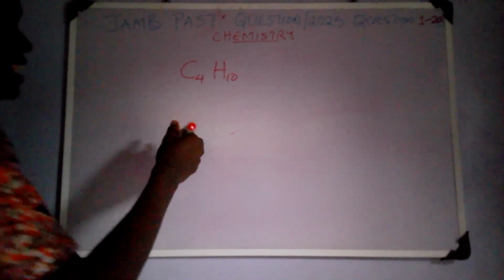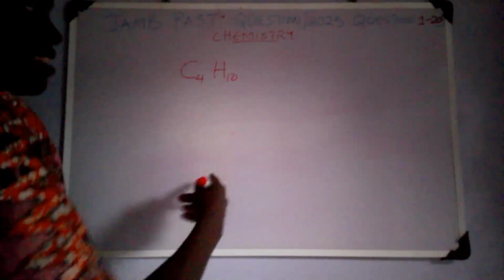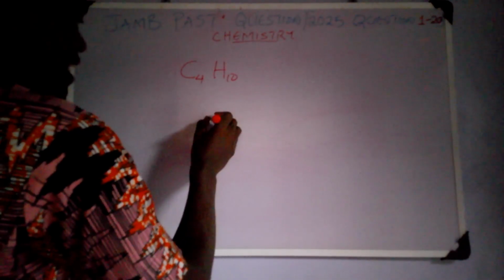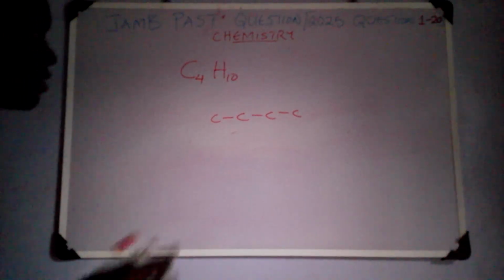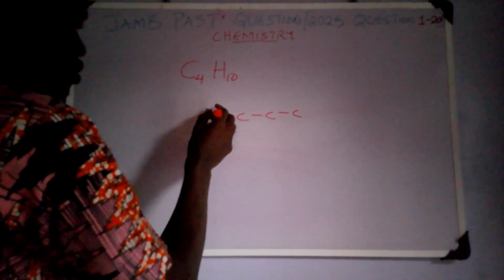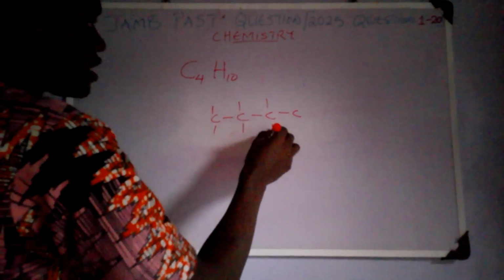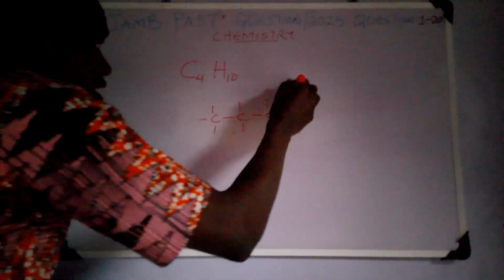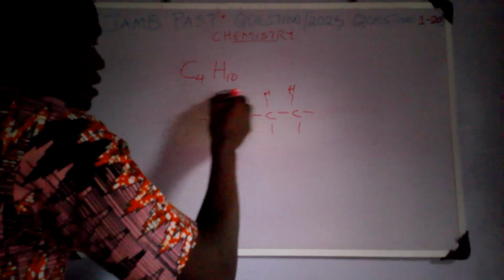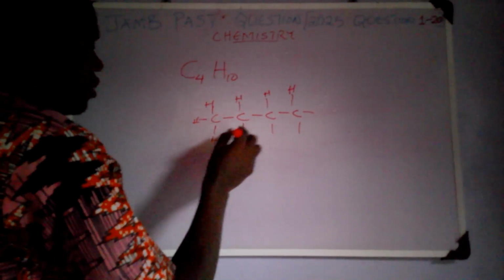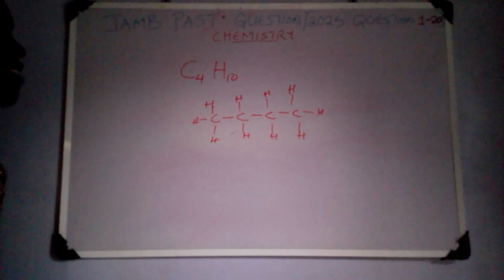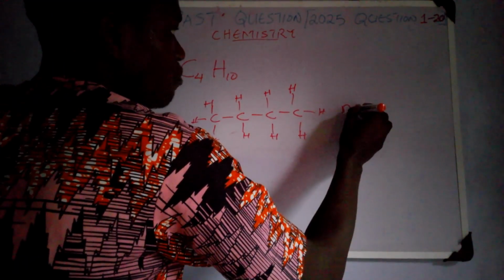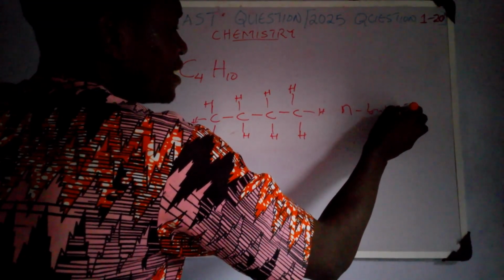is to quickly write the various variants of the compound. So first of all, write the linear chain 1, 2, 3, 4. Of course, we have 10 hydrogens: 1, 2, 3, 4, 5, 6, 7, 8, 9, 10. I hope this is clear. I will not be writing hydrogens all around. Just know that they are there, 10 of them. So this gives us butane, or n-butane. N-butane means normal butane.